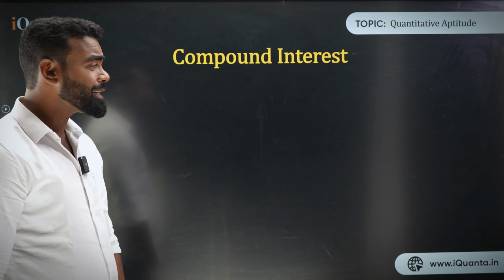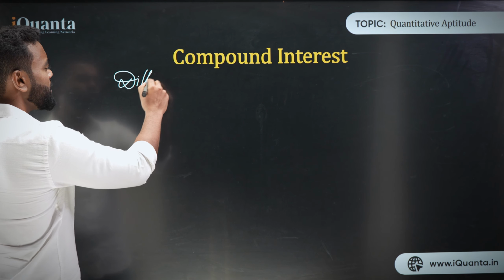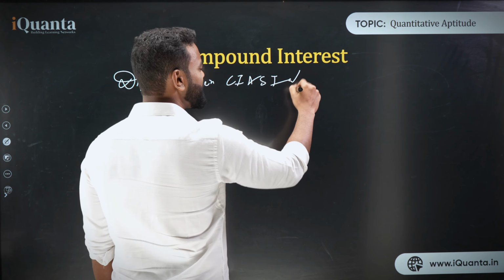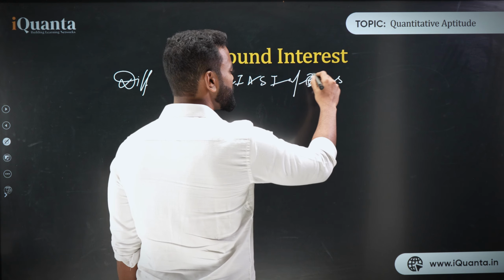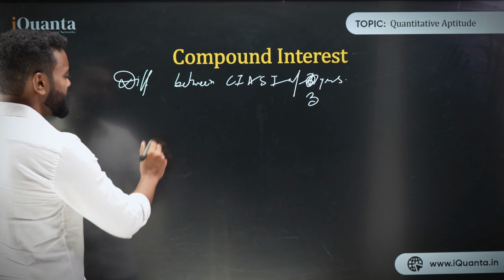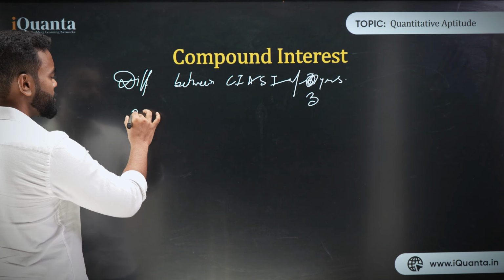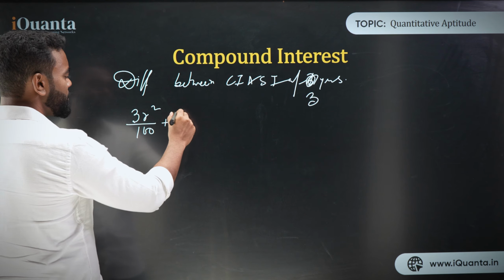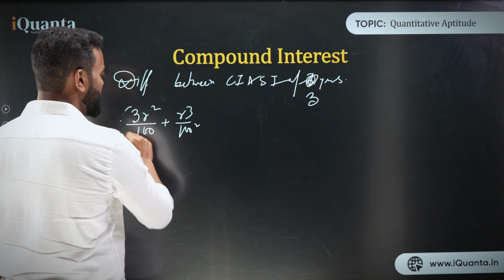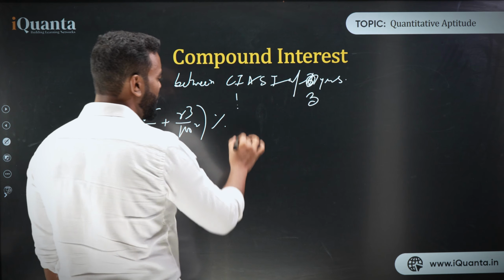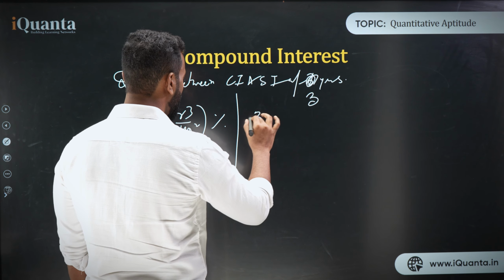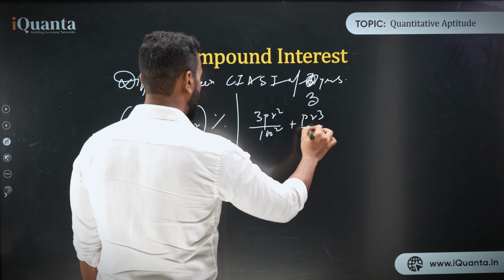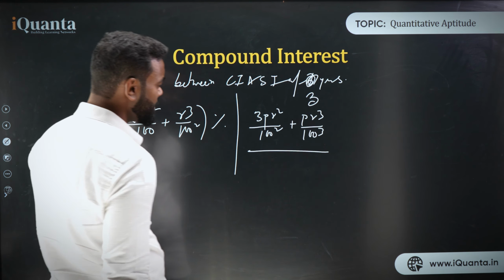Now let's go for the next thing. The next thing is the difference between CI and SI after 3 years. After how many years? 3 years. After 3 years, now what is it? The answer is the difference after 3 years is 3 R square upon 100 plus R cube upon 100 square percentage. Or with the format of P, I can write 3 P R square upon 100 square plus P R cube upon 100 cube. That is the answer in general.